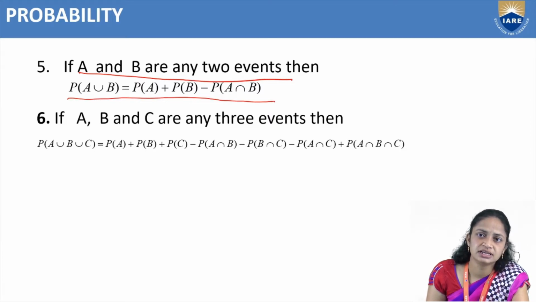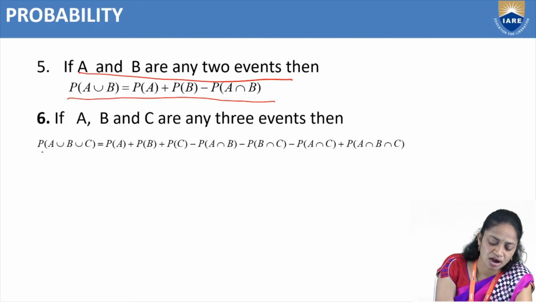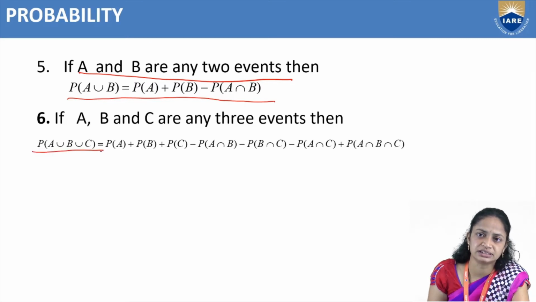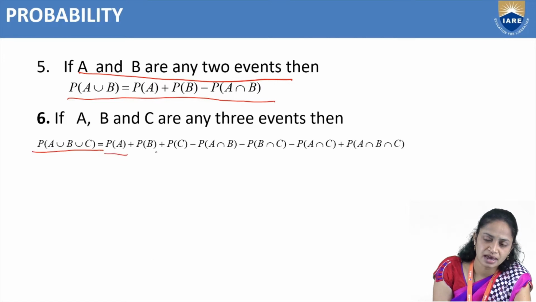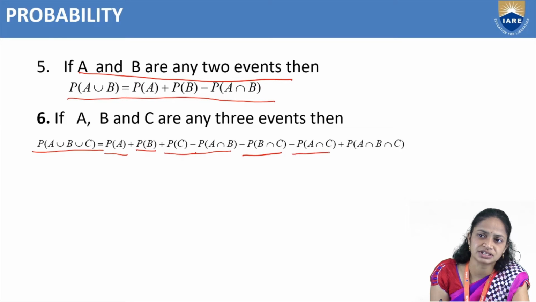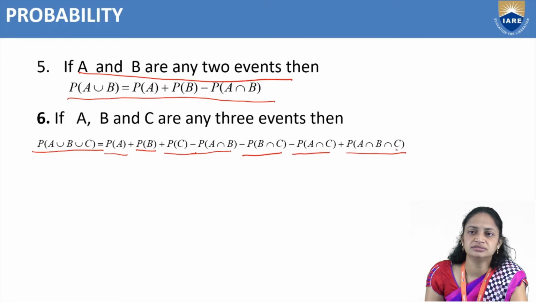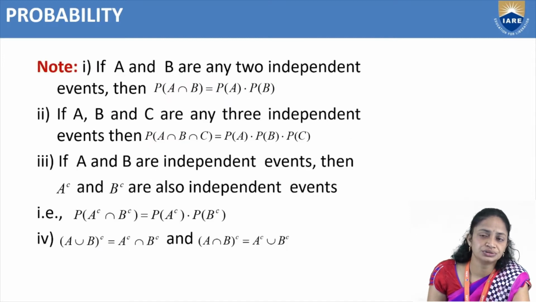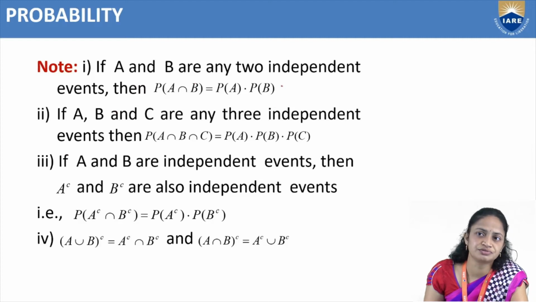And last one is if A, B, C are any 3 events, then P of A union B union C equal to P of A plus P of B plus P of C minus P of A intersection B minus P of B intersection C minus P of A intersection C plus P of A intersection B intersection C. Next, note. So this is very important. So these formulas are very useful for us.